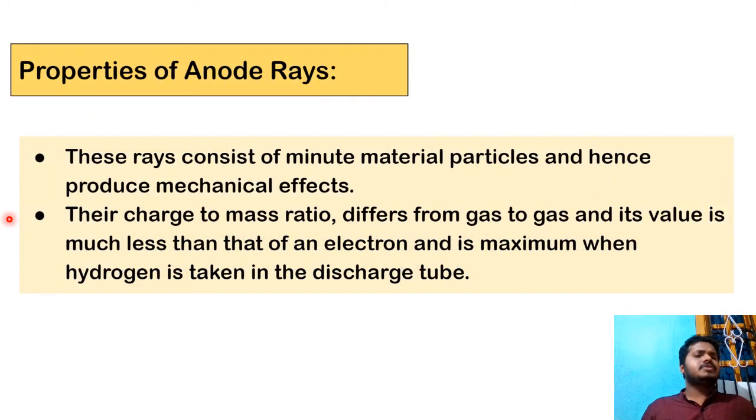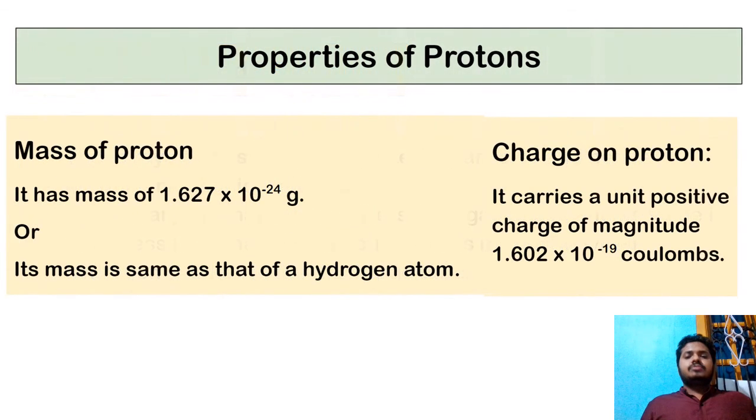So again, the properties of anode rays would be similar. These rays consist of minute particles, hence they produce a mechanical effect, meaning rotating things. Again, when they found the mass to charge e/m ratio, they got to know that the value would be a little less because the mass is higher.